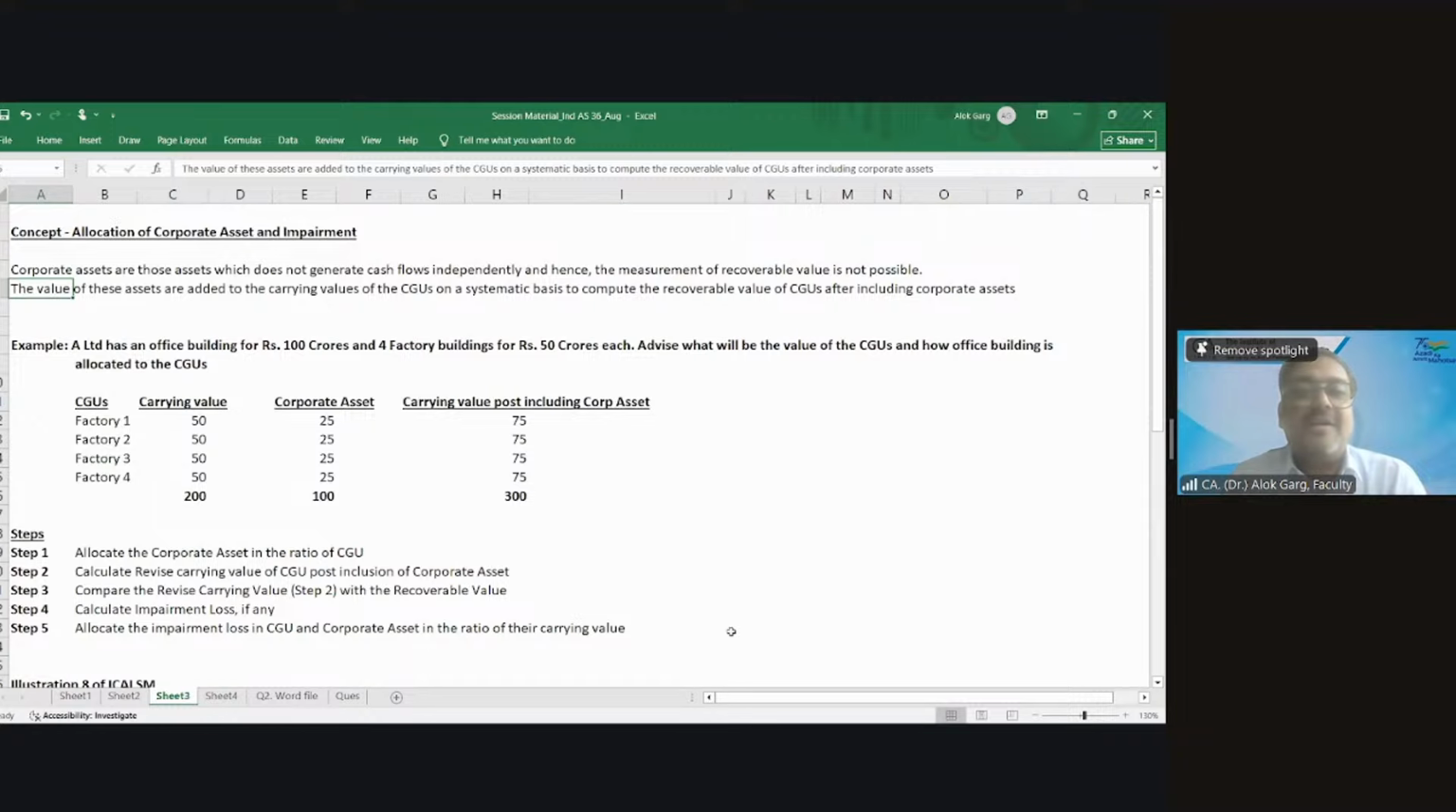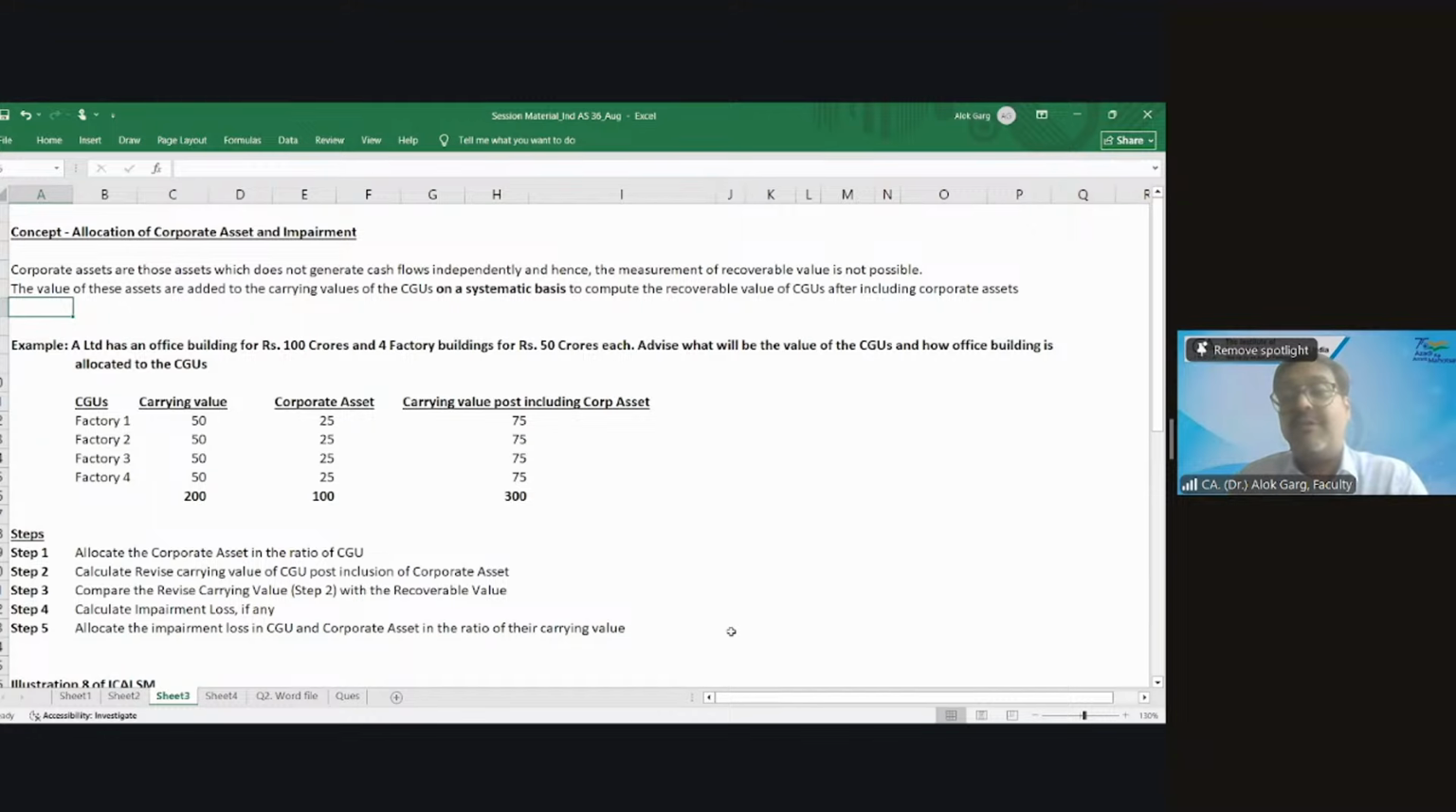Sanjay, Akshay, when I was explaining the concept, I used the words on a systematic basis, right? So in that case, when the question is telling you that this corporate asset is dedicated 50% to CGU A, 20% to CGU B, and 30% to CGU C, you have to allocate the value of the corporate asset in accordance with the rule which is given in the question.